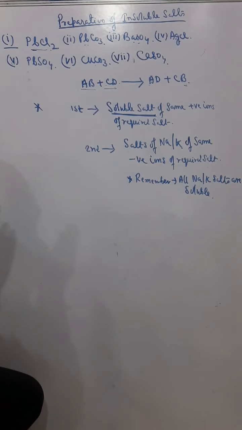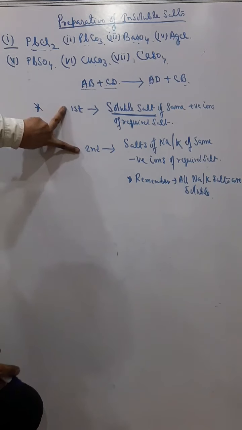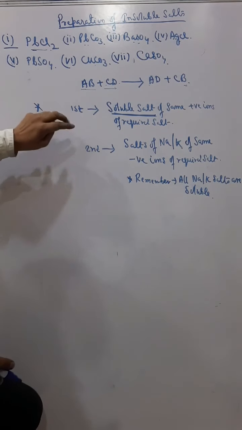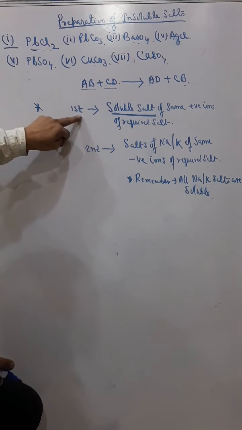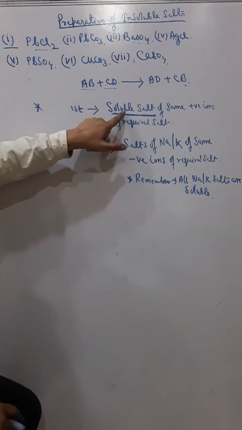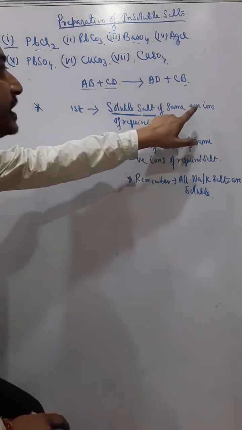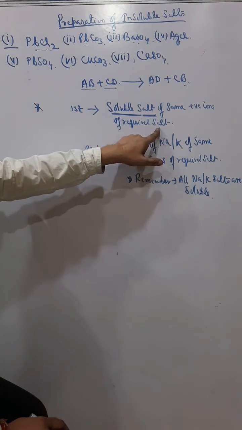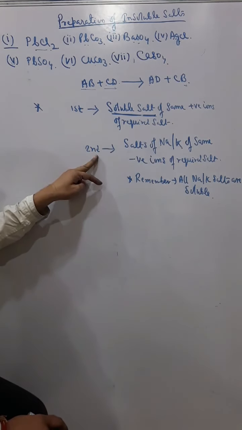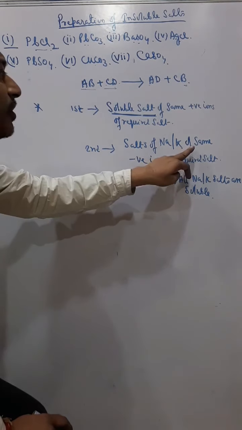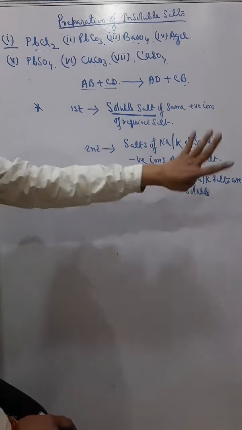Now for preparing an insoluble salt, I have to remember these two very important things. The first thing I have to understand, for preparing an insoluble salt, I have to use a soluble salt of the same positive ions of the required salt. And second, I have to use a salt of sodium or potassium of the same negative ions of the required salt.